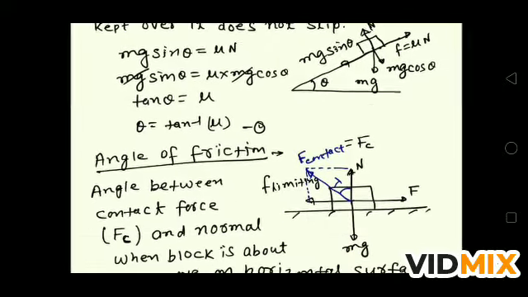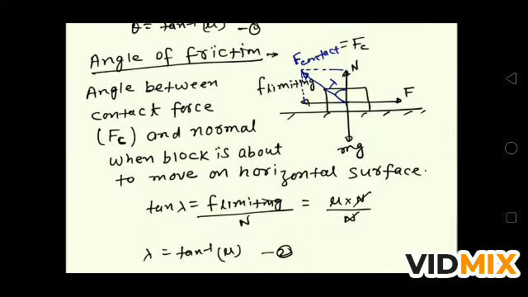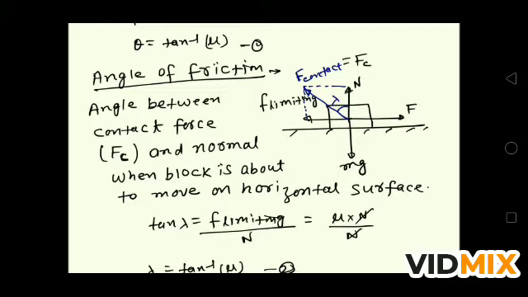Now what is the angle of friction? Suppose the block is kept on a horizontal surface, and a force capital F is applied on the right side. When the force is applied on the right-hand side, the friction acts in the opposite direction, which is also called limiting friction. As you make the force more than this limiting friction, the block will tend to move forward. In the case of limiting friction, the block is in a stable and static condition.